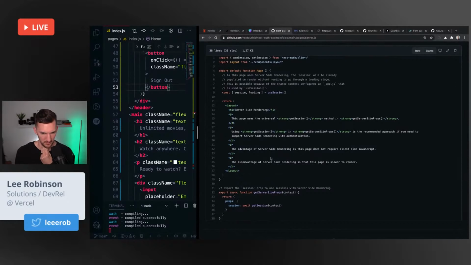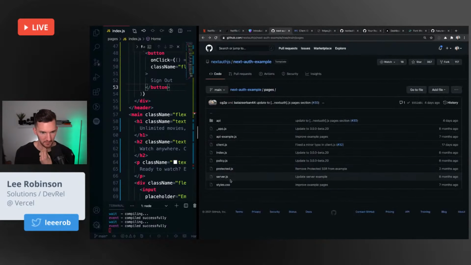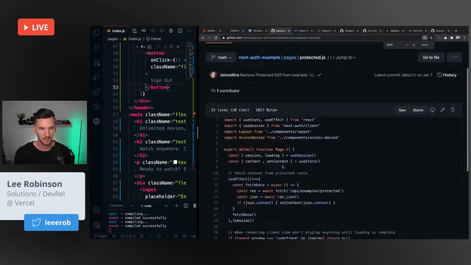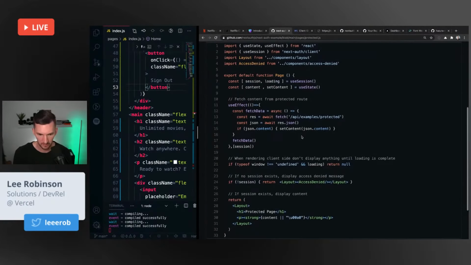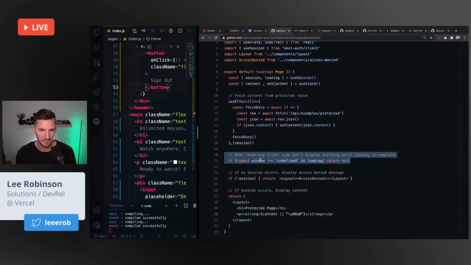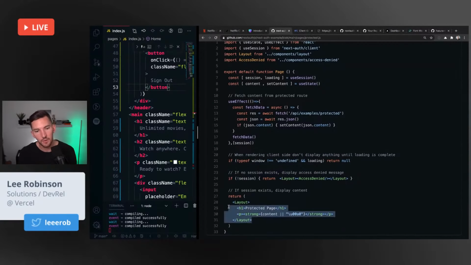let's see if I can find it. So in this example, hopefully you all can see this. They're saying, okay, we have a protected page here. When it mounts, show a loading state. If there's no session, then say, hey, access denied. You can't come inside this page. And otherwise, show whatever layout you want. This works pretty well for some people. They make this check on the client side.